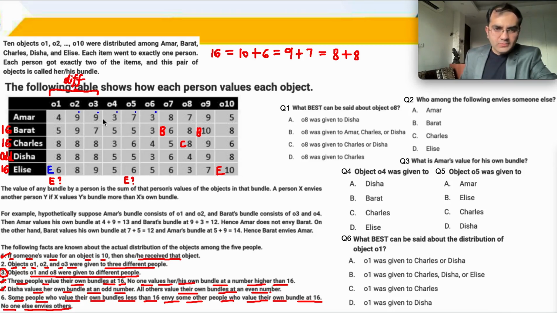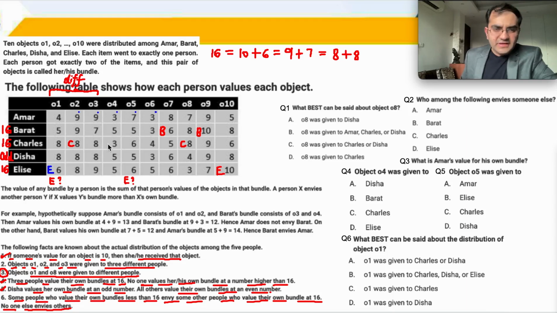अच्छा, I have one more information now because E is gone over here. Objects 1, 2, 3 में से object 1 is already gone and C is supposed to get 8 plus 8, 16. एक यहाँ पे 8 आ चुका है. तो let's try giving C another 8. मान लो आपने ये वाला दे दिया. At 16 C should not envy anyone else. So वो चेक कर लेते हैं ज़रा.